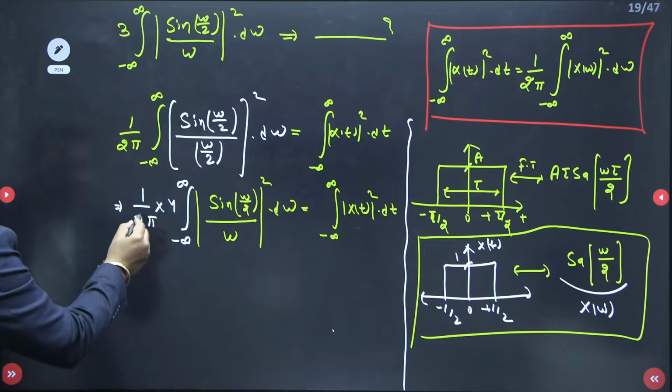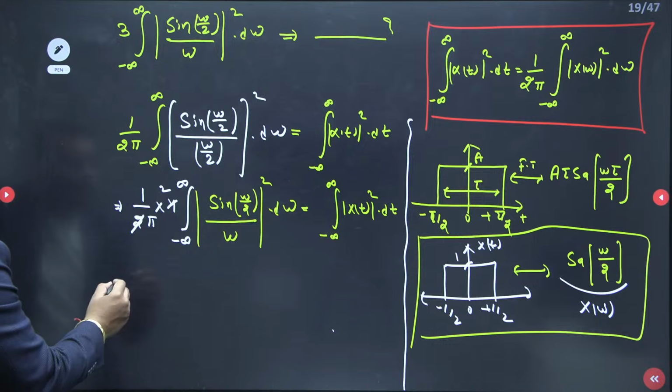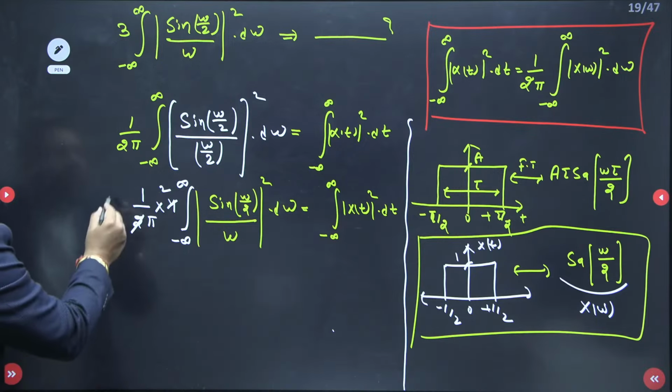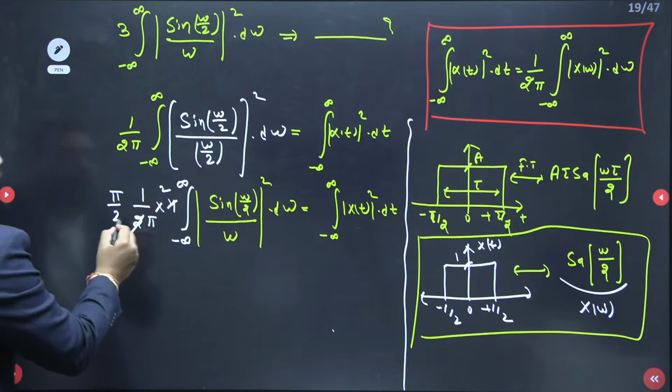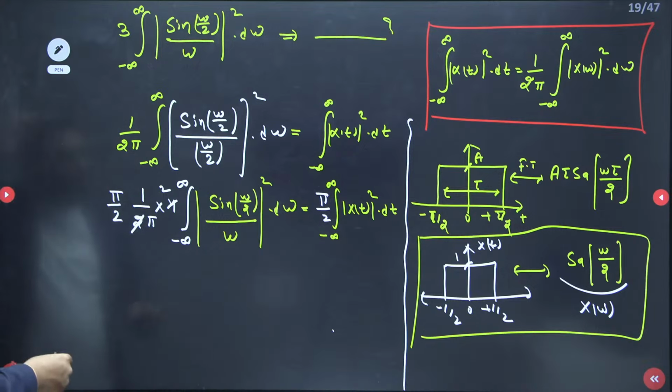Now tell me, guys, this 2 and 2 make 4. What do you say? It is not required, so what you need to do is just cross multiply. Can I multiply with pi by 2 on both sides to compensate for this? So I multiply with pi by 2 on both sides. Similarly, what I don't want? I want 3.